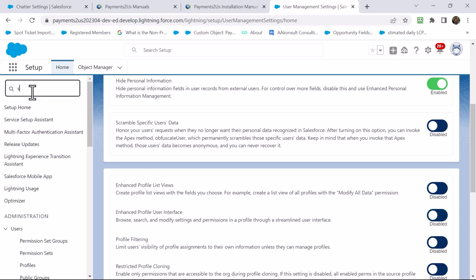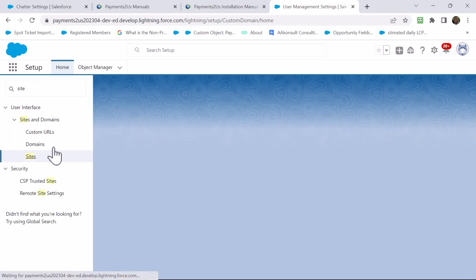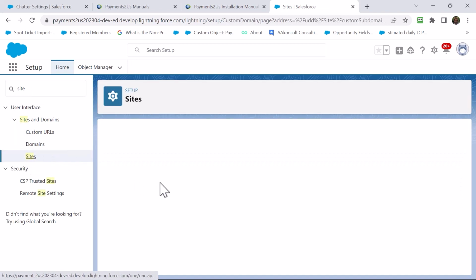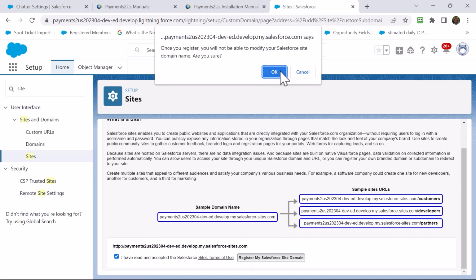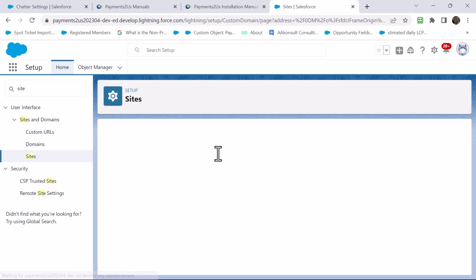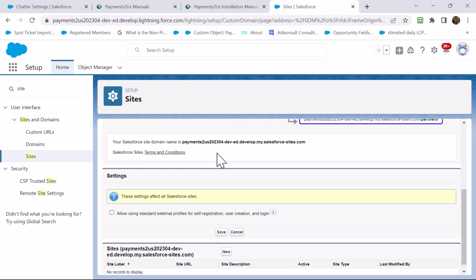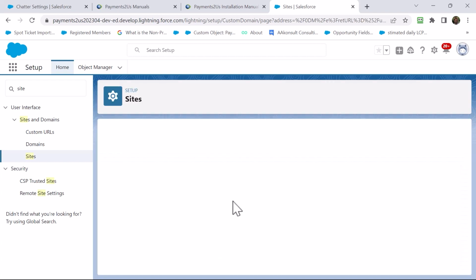Now I go to the Force.com sites. So search sites, click into site. Register my site domain. Now go New.